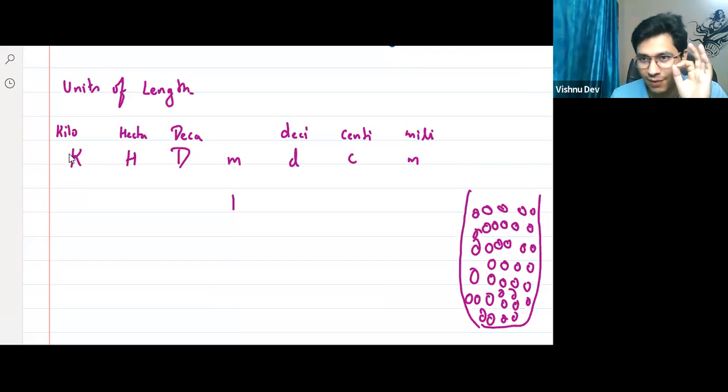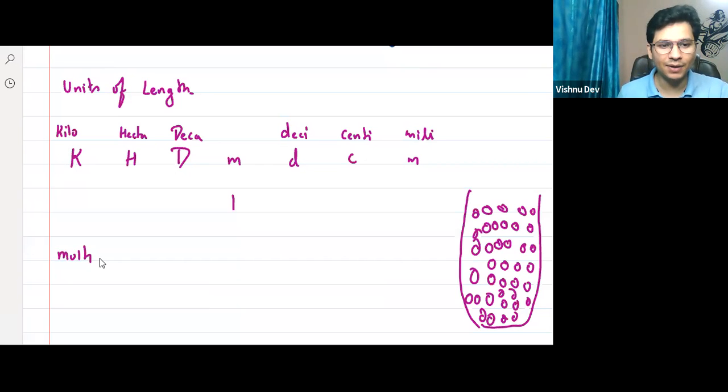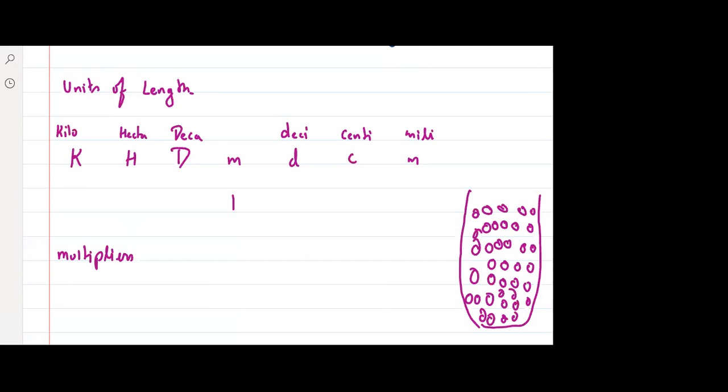Remember, kilo is not a unit. ठीक है, ध्यान दो. Kilo, hectare, deci, they are not units. What are they, sir? They are called multipliers. Yes or no? They are called multipliers, right?